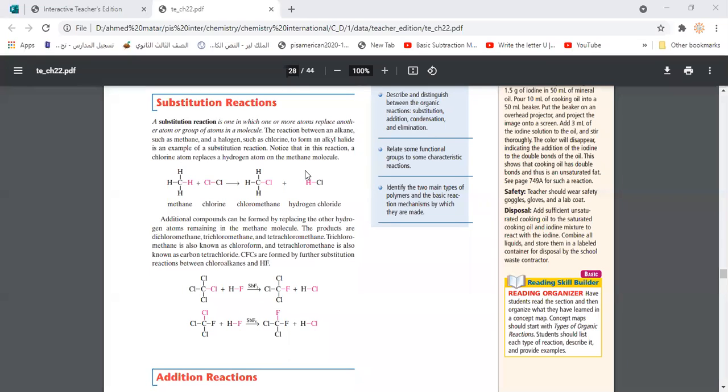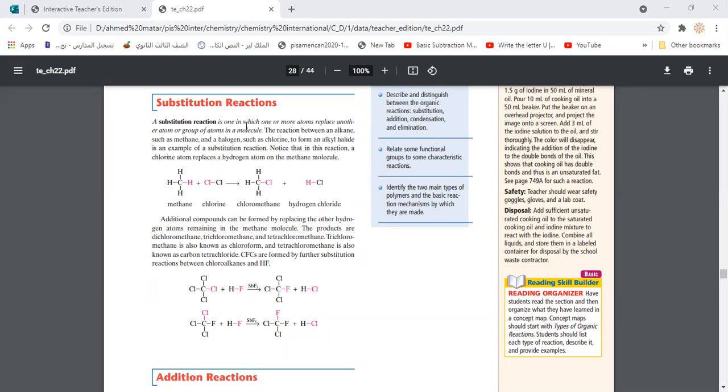Guys, today inshallah we're again continuing what we started last time. In the last session we started talking about the chemical reactions of organic compounds, and we said that organic compounds have certain patterns of chemical reaction according to their structure, what kind of bonds they have, or what kind of functional groups they contain. And we said these reactions could be classified into certain types.